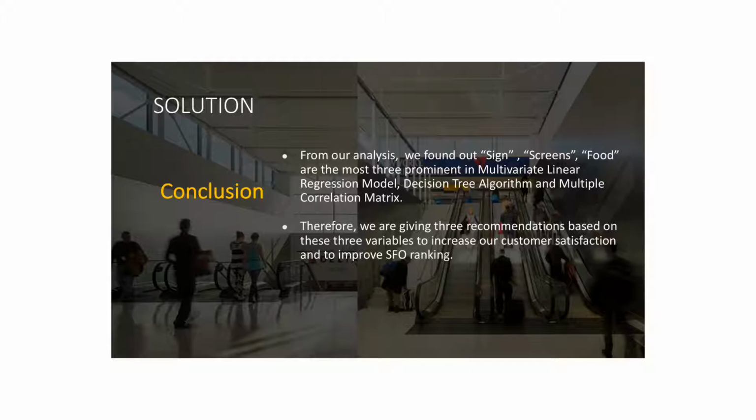In conclusion, from our analysis of question 2, we find out that signs, screen, and food are the most important 3 variables. Therefore, we are going to give 3 recommendations based on these 3 variables to increase our customer satisfaction and to also increase San Francisco's ranking. And also for question 3, we know that there are 3 factors for these variables, so we suggest San Francisco Airport can use these 3 factors to create fewer questions on the customer service survey in the future too.